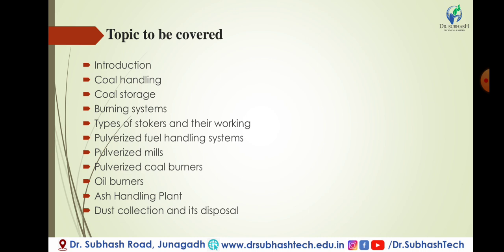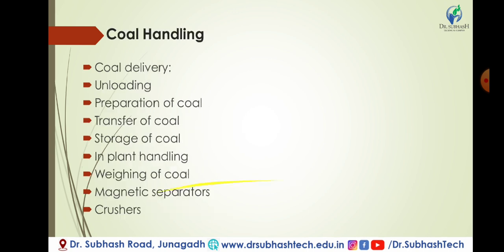collection and its disposal. A thermal power plant may use coal, oil, or gas as a fuel. Since our country is deficient in petroleum products, the main fuel used is coal. For coal handling, mechanical devices are used for handling coal, in the large quantities required for large thermal power plants. So we will discuss the coal handling system.